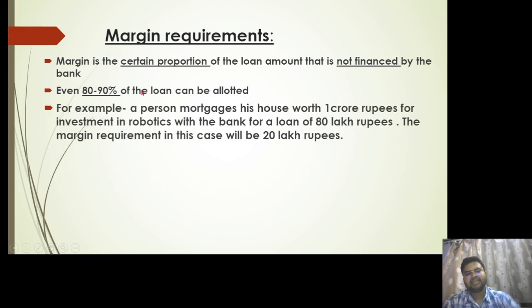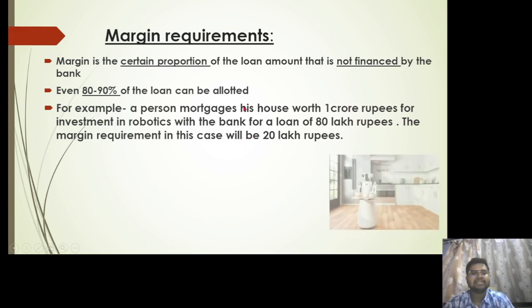Let's take an example for this. Suppose a person mortgages his house worth rupees 1 crore for investment in the robotics industry. Now you can also take any example of any other industries. I have taken the example of robotics because it is trending now. So now, if a person mortgages his house worth 1 crore rupees for investment in the robotics, then the bank may grant or may sanction a loan of 80 lakh rupees, right? For a loan of 80 lakh rupees, this 20 lakh rupees is the margin requirement.